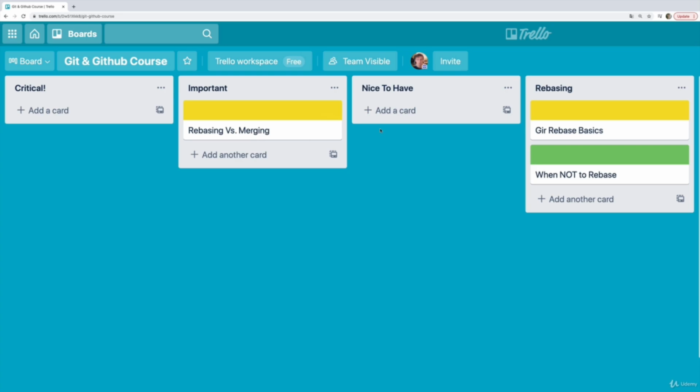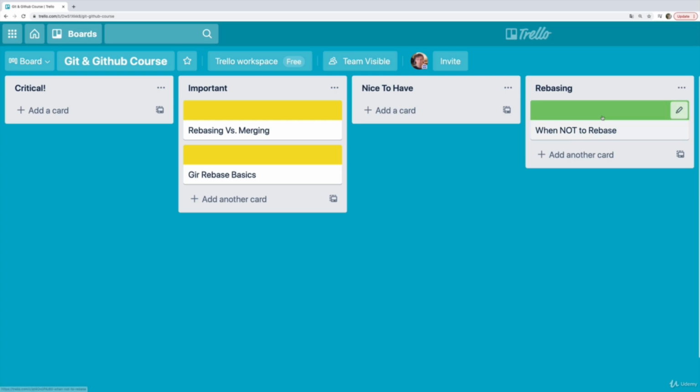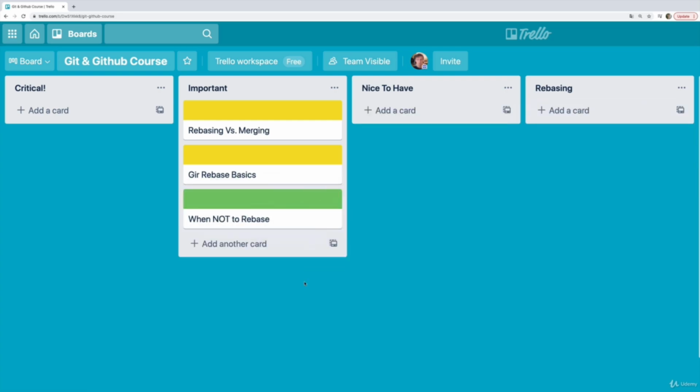Some people do, definitely. So we want to start by understanding the difference between two things that are similar, rebasing and merging, two different ways of integrating changes from different branches. And then I'll show you how to use git rebase, and then I'll talk about when not to rebase. That is a very important thing to understand, something called the golden rule of rebasing. But that's really all we cover in this section. We're going to see a bit more of the rebase command in the next section. It does something different, or there's a second way we can use it. But in this section, we're focusing on using rebase to combine branches.